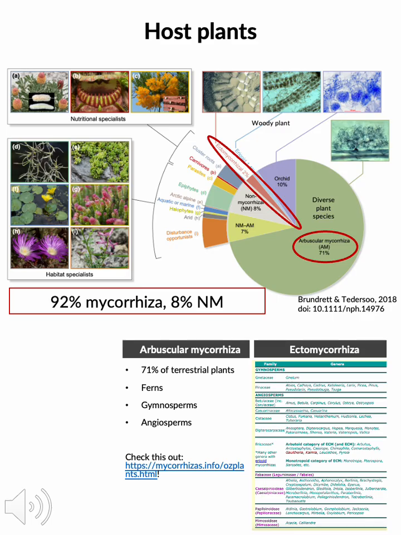It is reported that 92% of terrestrial plants form mycorrhizal symbiosis, and among them, 71% are arbuscular mycorrhiza and 2% are ectomycorrhiza. Arbuscular mycorrhiza are found in many kinds of plants, including ferns, gymnosperms, and angiosperms, while ectomycorrhiza are found in a relatively lower number of plant species. You can visit the link provided in the slides to find out more about it.